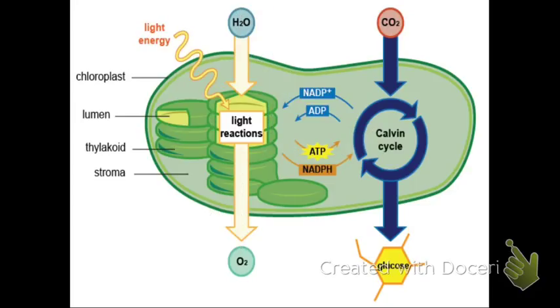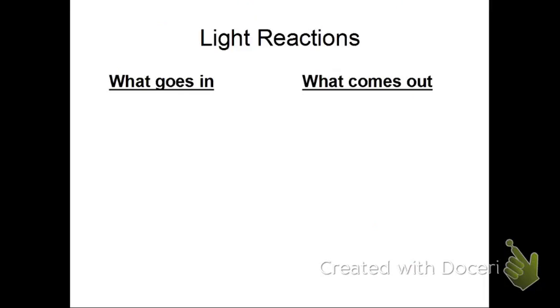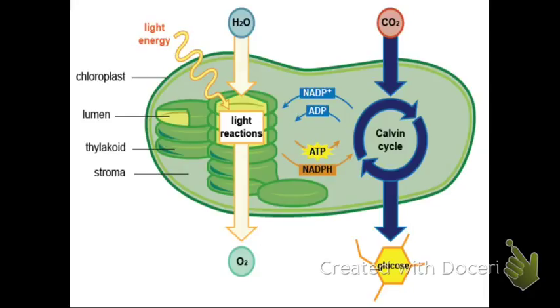Okay, and then for the Calvin cycle, as you can see, ATP and NADPH go into the Calvin cycle. It goes through several different reactions to produce glucose and using carbon dioxide. And then during this process, the ATP is used up, so it takes off a phosphorus.